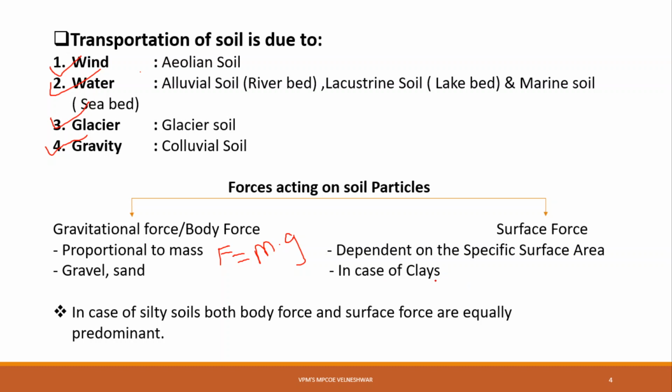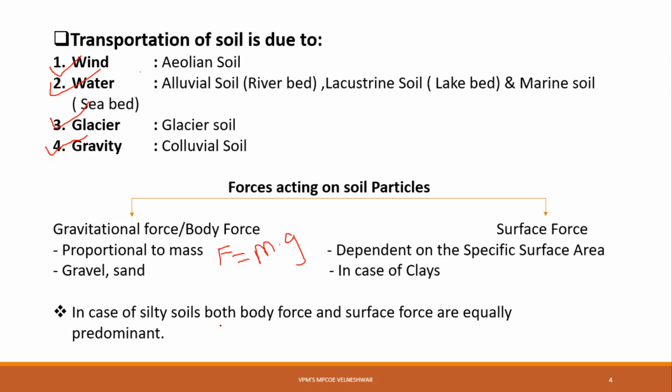For example, electrochemical forces and cohesion come under surface forces. Cohesion means the friction between two particles, that is, the friction between surface areas, right?